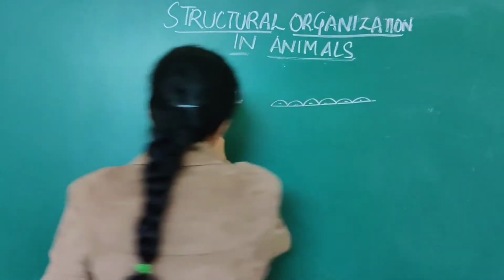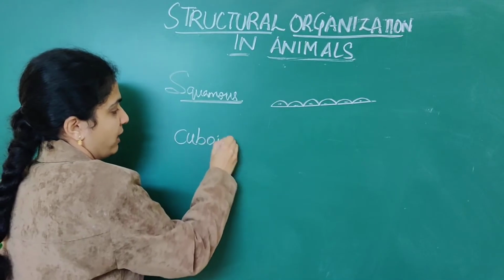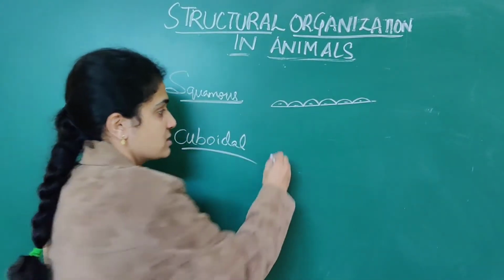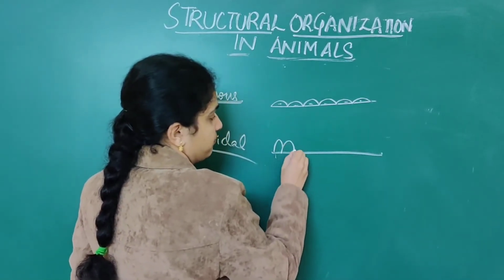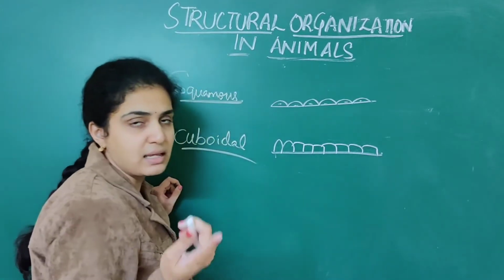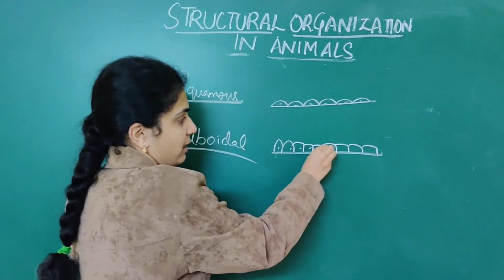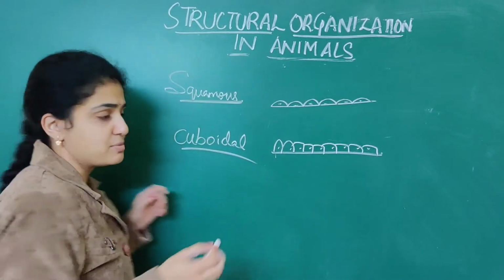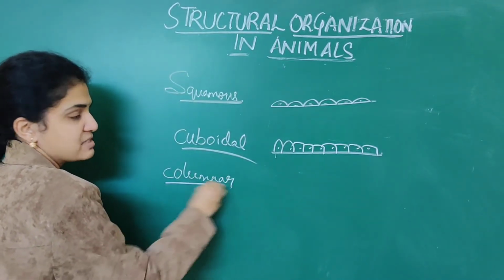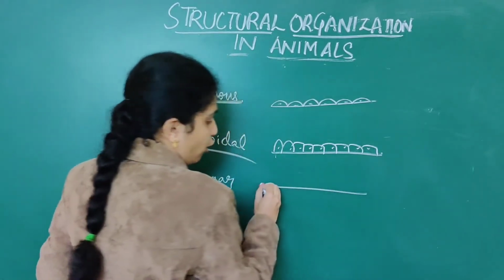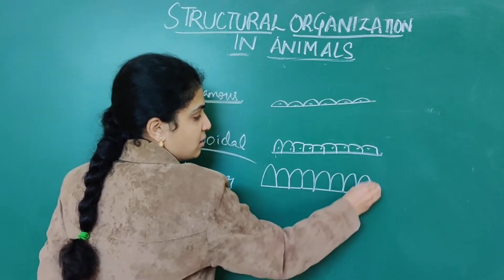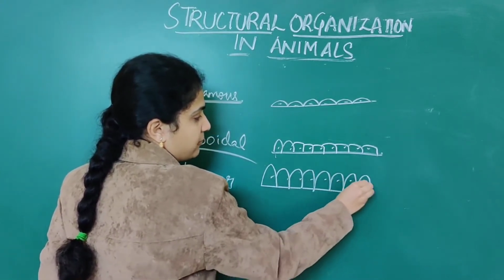Next is cuboidal epithelium. By name only we can understand here. Cubes, numerous cube shaped cells, cuboidal. Like this, cubes will be there. Because it is single layered, only a single layer. Cuboidal epithelium. Next, when it comes to columnar epithelium, it will be like numerous columns which are present, all tall, slender cells. These constitute the columnar epithelium.